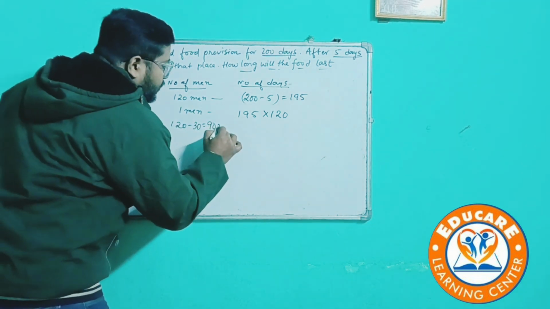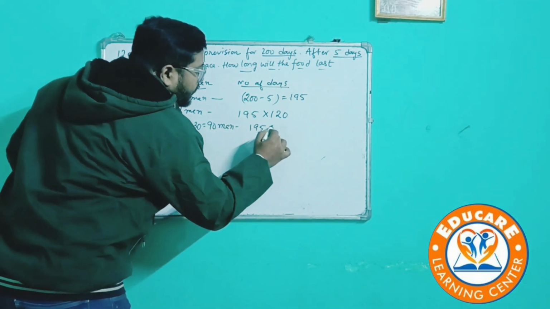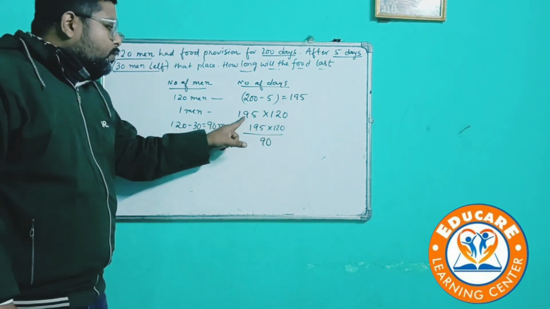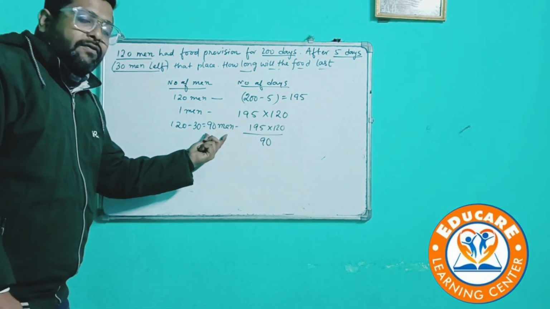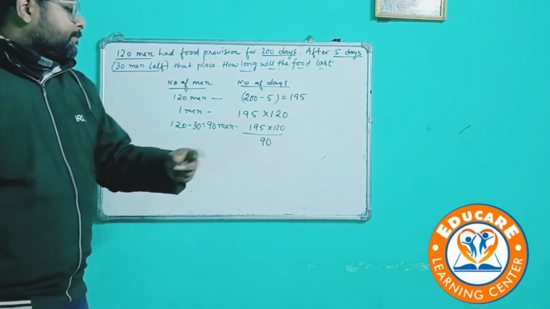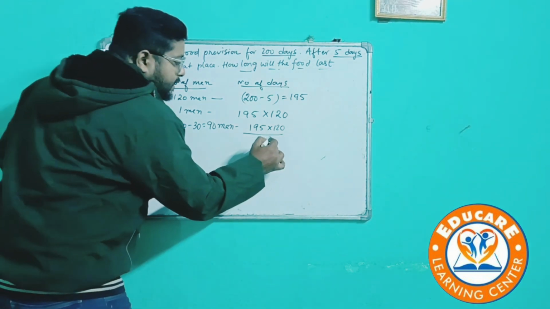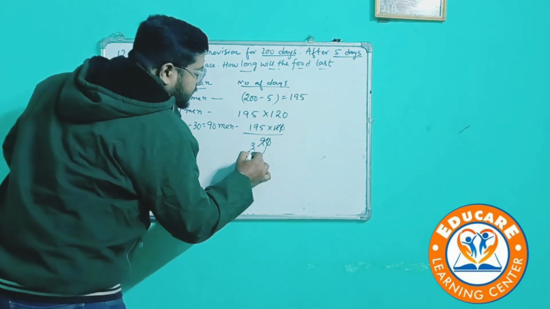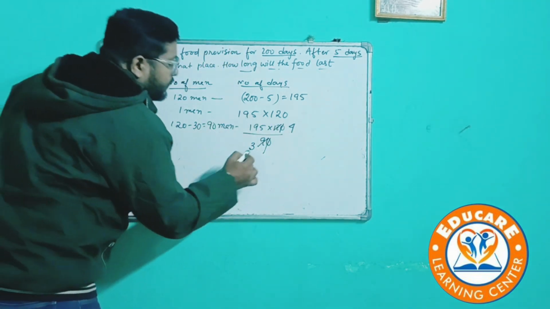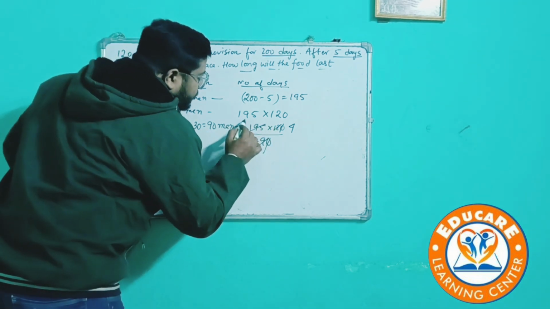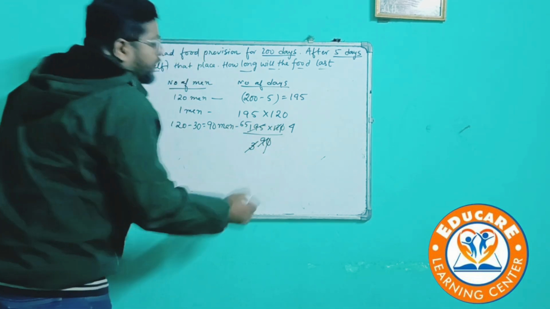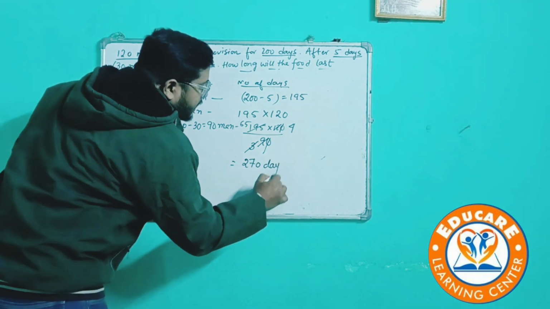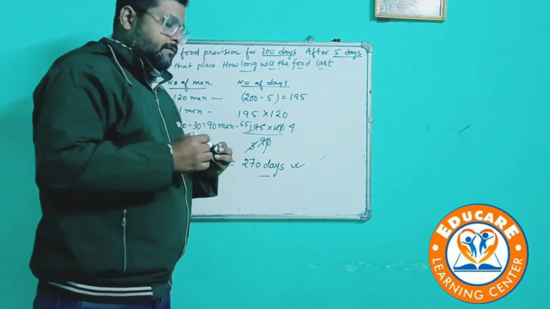So 90 men will be feeding on 195 into 120 by 90. If one man is feeding on 195 into 120, when 90 men come, obviously the number of days will reduce. So for reduction we do division. So 90 and 120 give us 9 and 12, if we cut by 10, and then by 3: 3 3s are 9, 3 4s are 12, and 195 if we divide by 3 we get 65, since 3 6s are 18 and 5. So 65 into 4 is 260 days, and this is our final answer. Done.